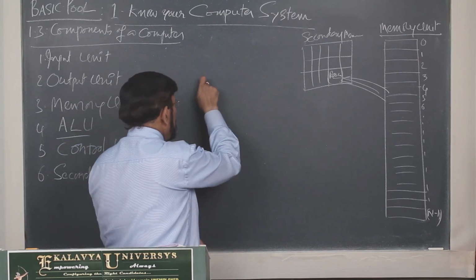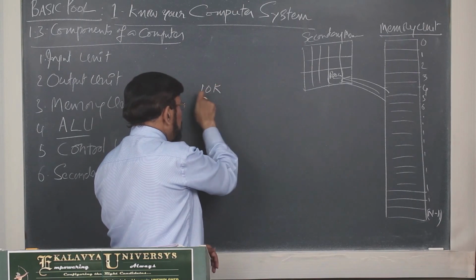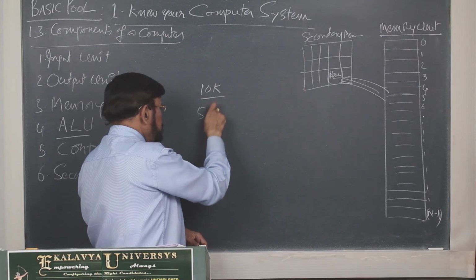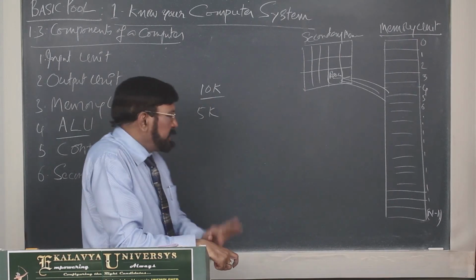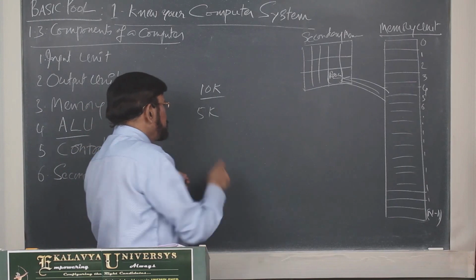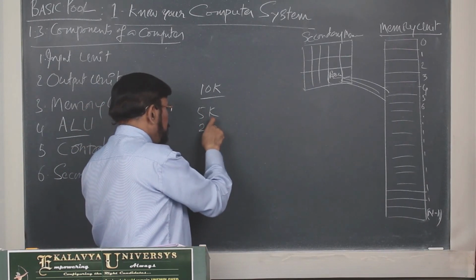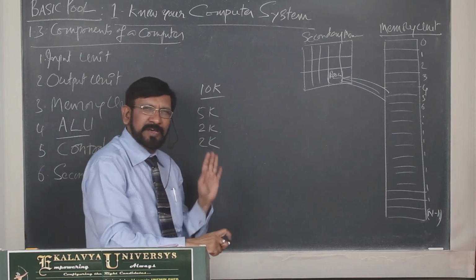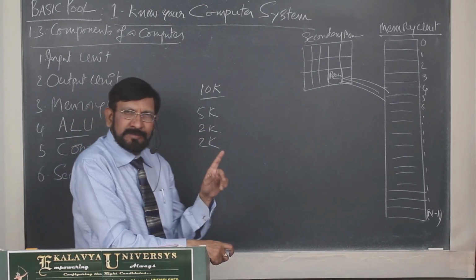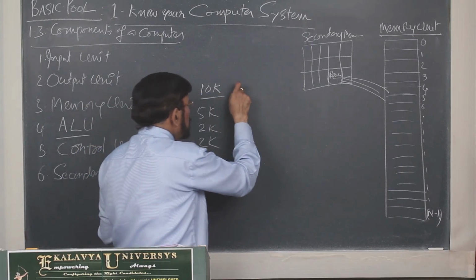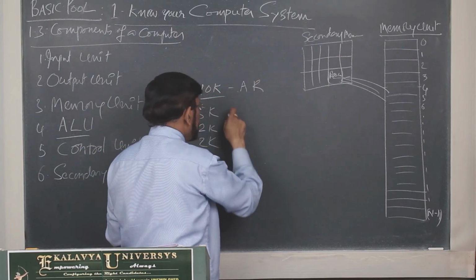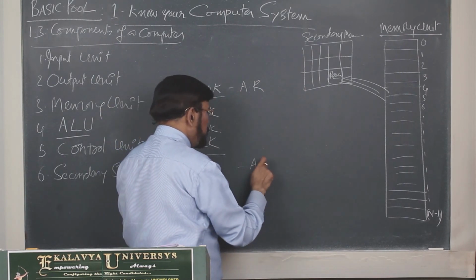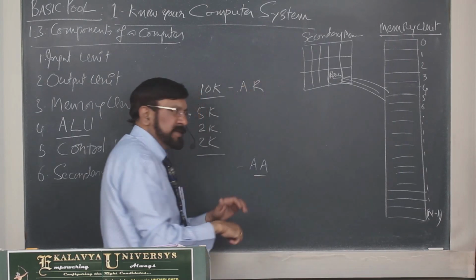You want to purchase a mobile, and the mobile price is 10,000 rupees. Actually, you have 5,000 rupees with you. Then you want to borrow from your friends. Friend 1 offered 4k, and the other friend offered 2k. These are the facts. This is the amount required, and this is the amount available. Amount available AA, amount required AR.